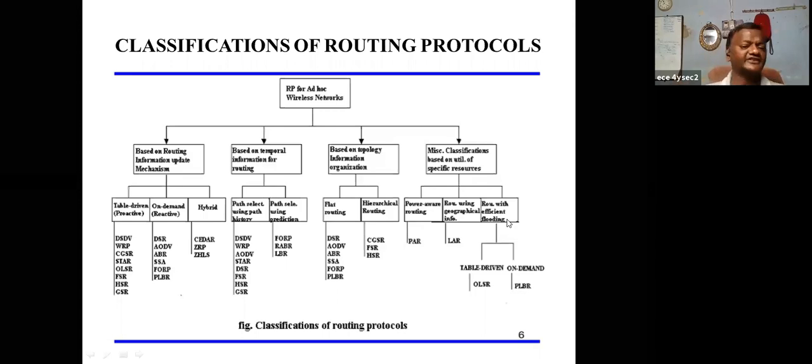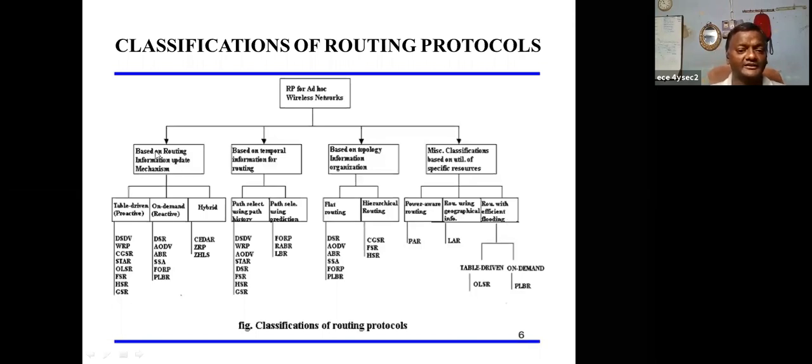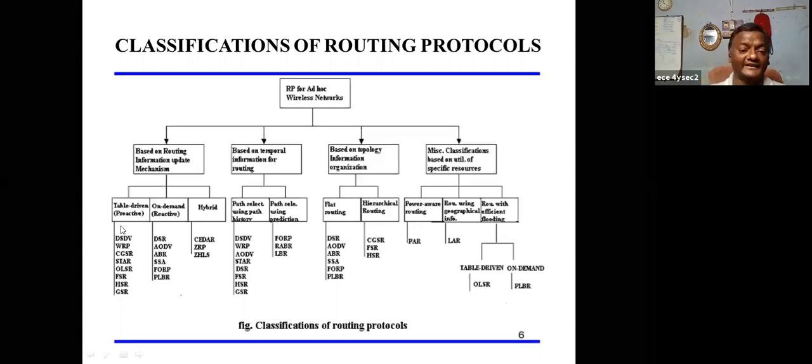Considering all these things, we should create a routing protocol. Different routing protocols are there. At present, I want to discuss the basic routing information mechanism. There are three types.